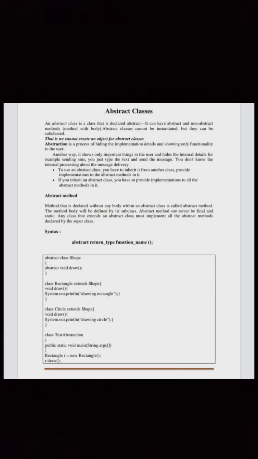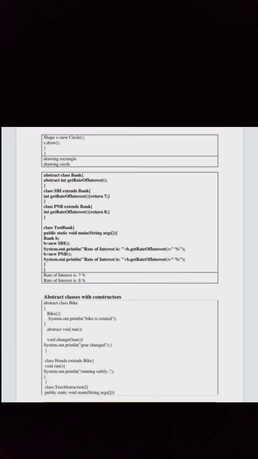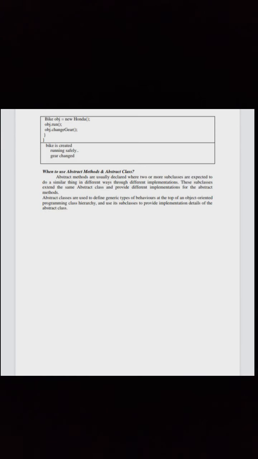An abstract method can never be final or static. Any class that extends an abstract class must implement all the abstract methods declared by the superclass. See the syntax and code. See the continuation of the code and the code for an abstract class with constructors. See the continuation of the code.